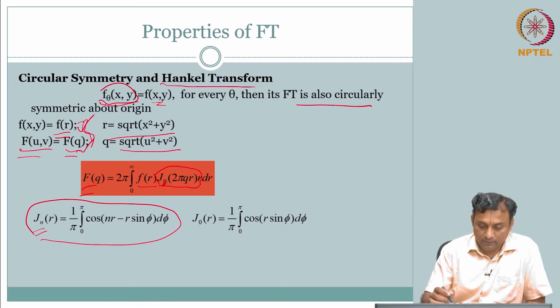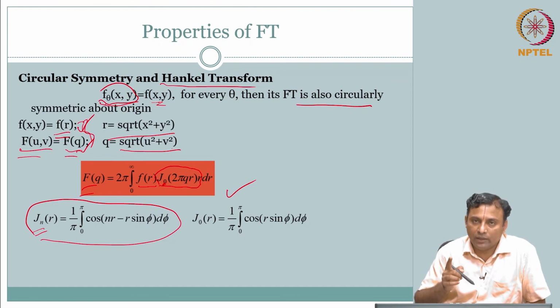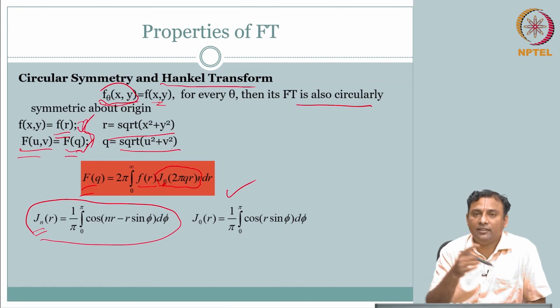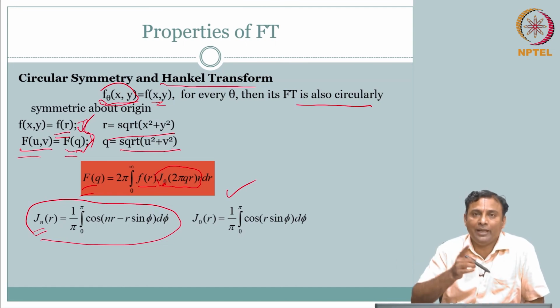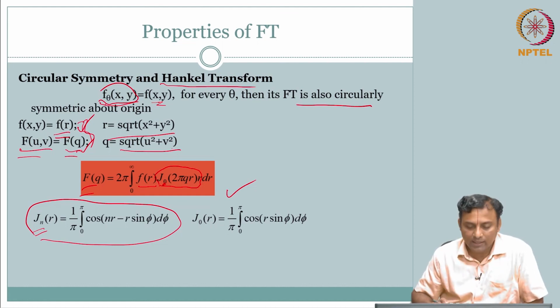So, this is called your Hankel transform that relates, in a circularly symmetric case, if the signal is circularly symmetric, the Hankel transform relates the spatial domain and the frequency domain. The one-dimensional equivalent is related through what is called the Hankel transform.